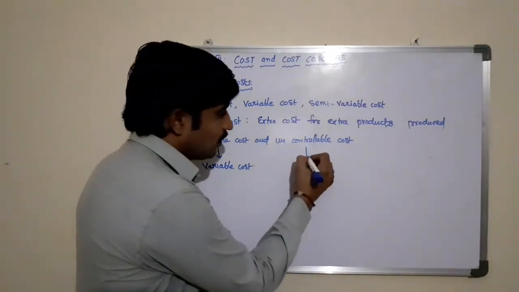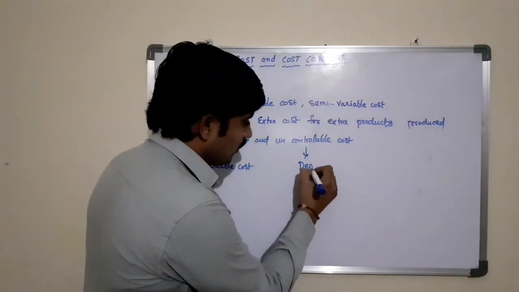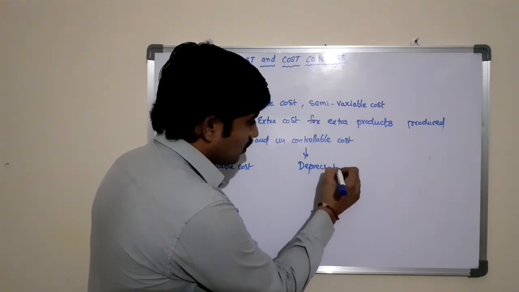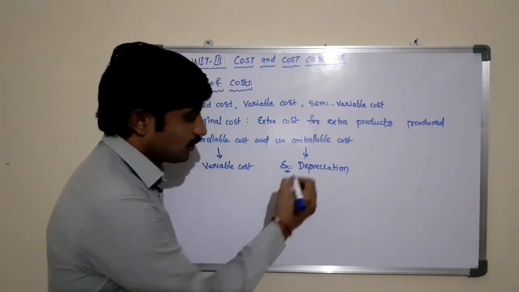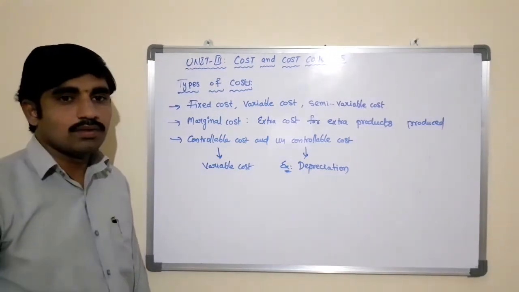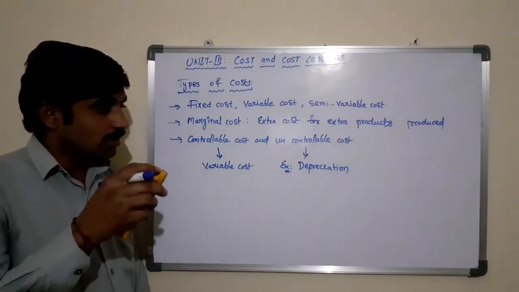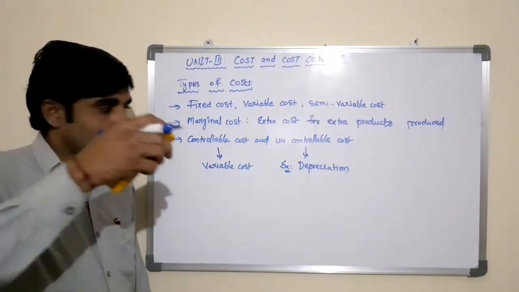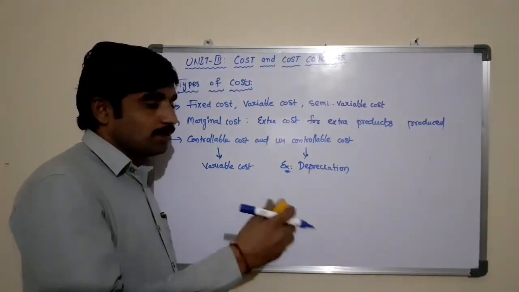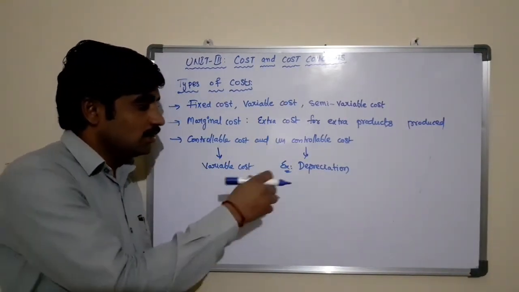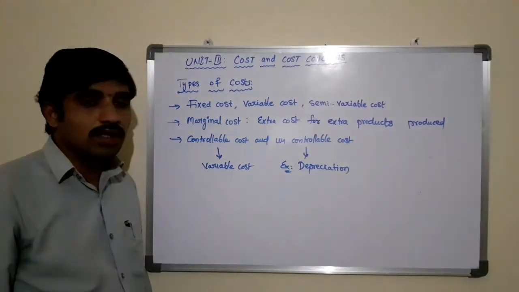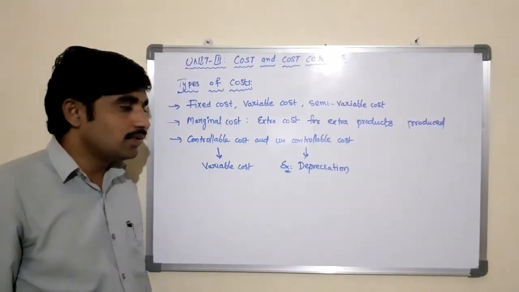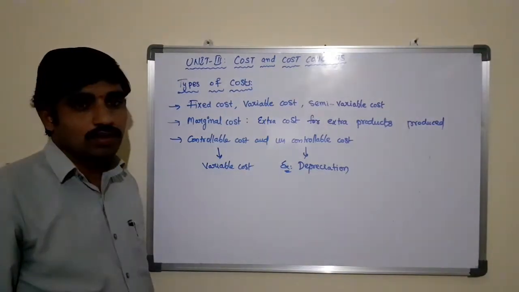The example for the uncontrollable cost is depreciation. We cannot control the depreciation on fixed assets, because irrespective of the production, there is a depreciation for the technology or the machinery or any kind of fixed assets which we are using to produce the products.